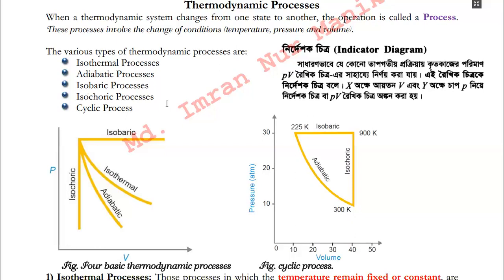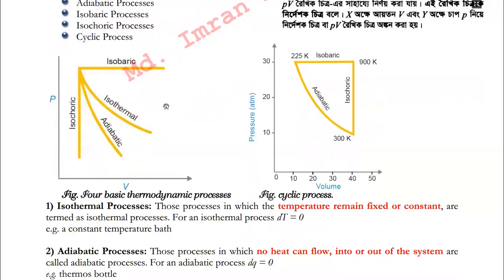Now let's move on to the individual processes. First of all, it is the isothermal process. I've already told you that an isothermal process is that process where the temperature remains fixed or constant. That is why it is an isothermal process.